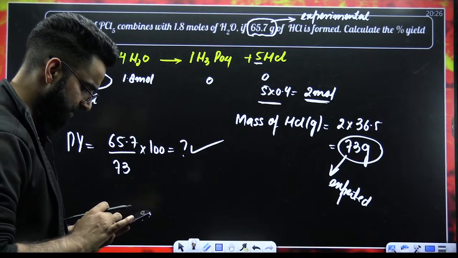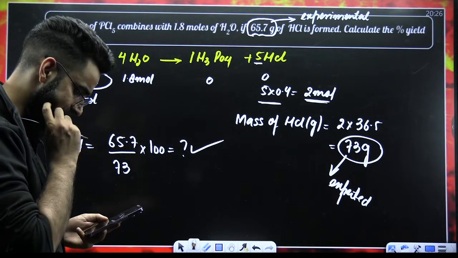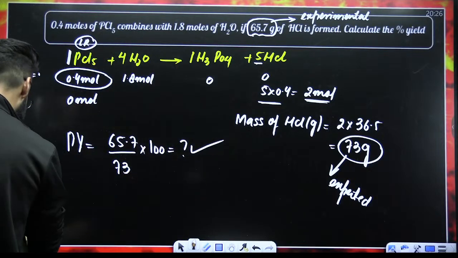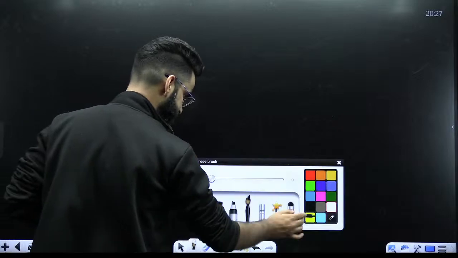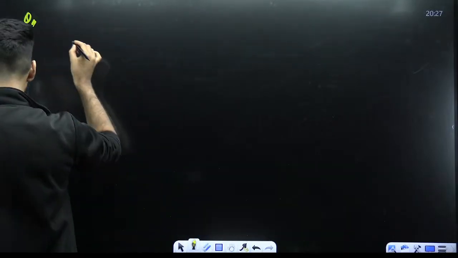I hope these sort of questions you will be able to solve easily from now onwards. I believe that. One more type of question that can be asked from the percentage yield. Have a look, people. For example, I'm writing a question like this.